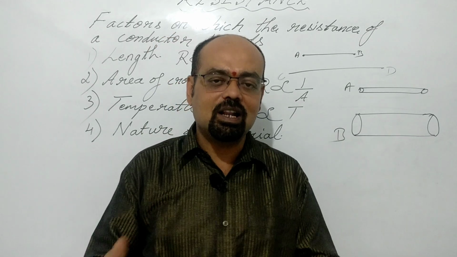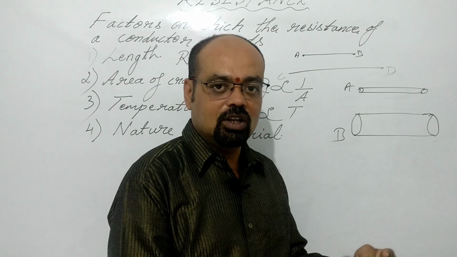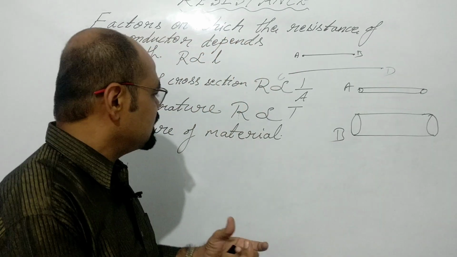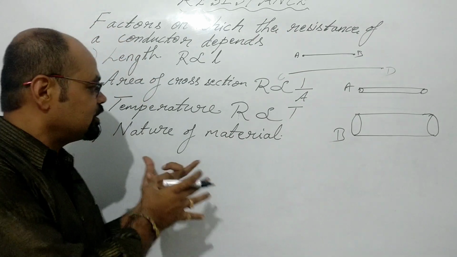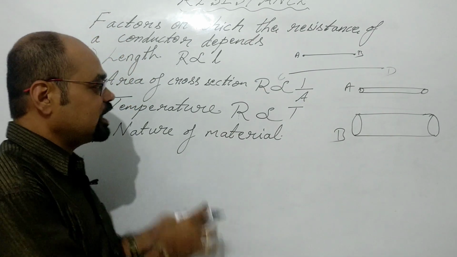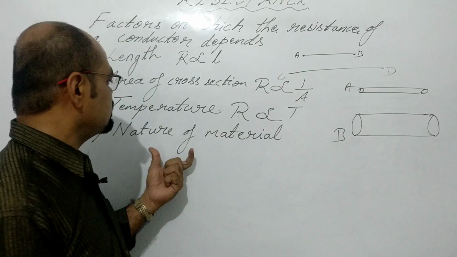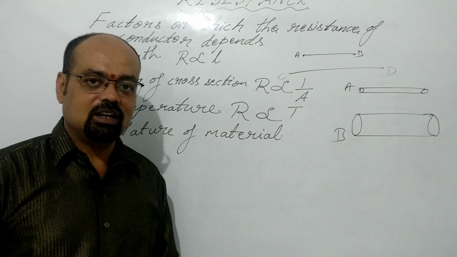So different metals are used, and each metal has its own resistance. Because of that, we say that the fourth factor on which the resistance depends is nature of material.